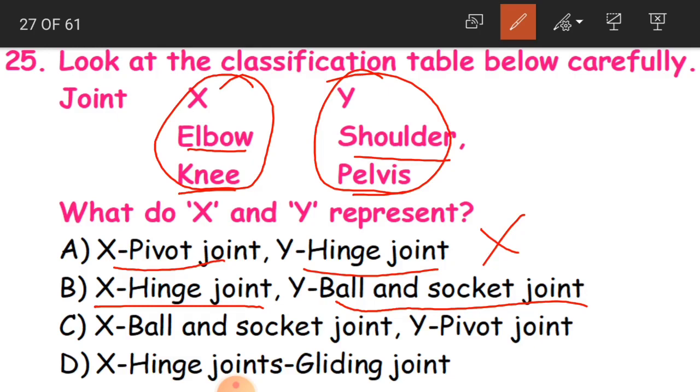That it can move in front and backward directions. So where you have it on our elbow and knee. And even Y, if you see, is a ball and socket joint, which you have on shoulder and pelvis. So that is why B is the correct option. Clear children? And the other two are also wrong options.